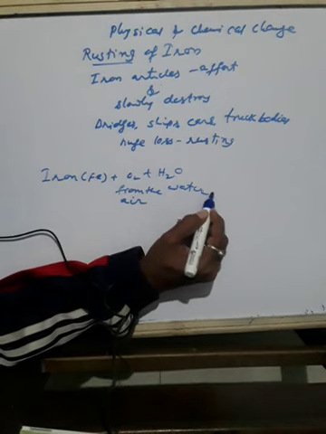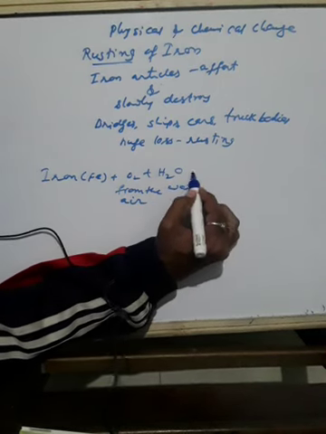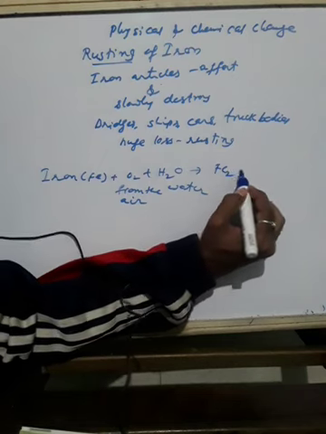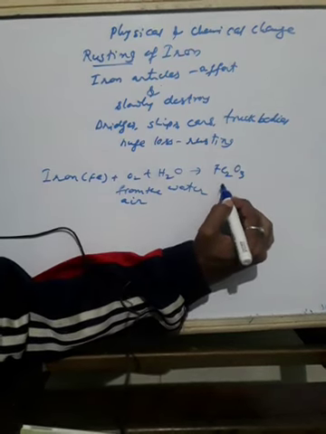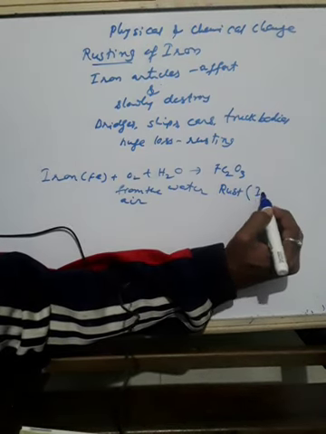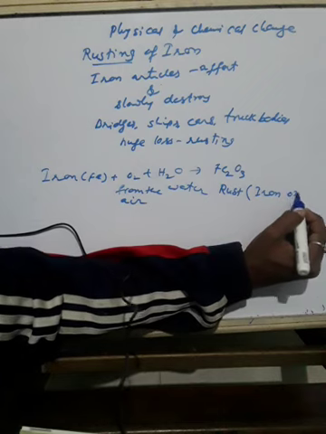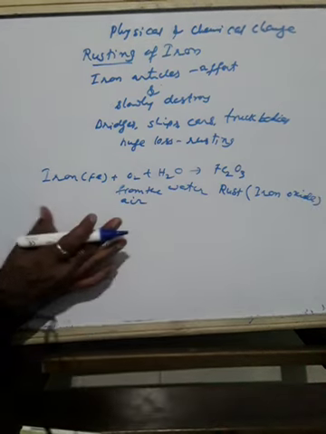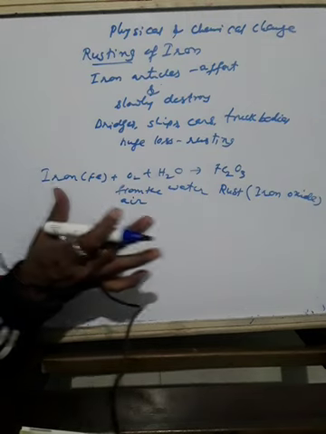This forms iron oxide, Fe2O3. This is called rust or iron oxide.